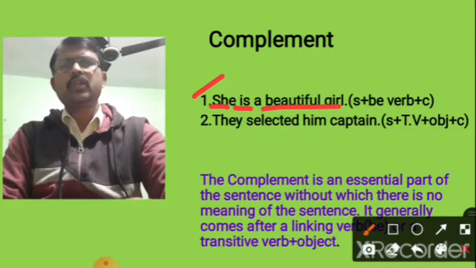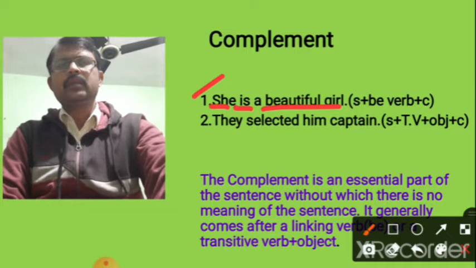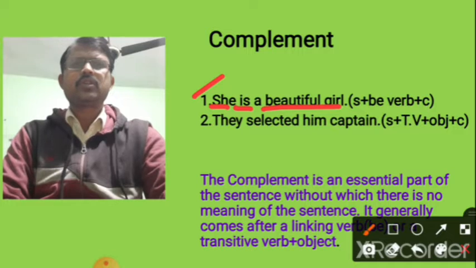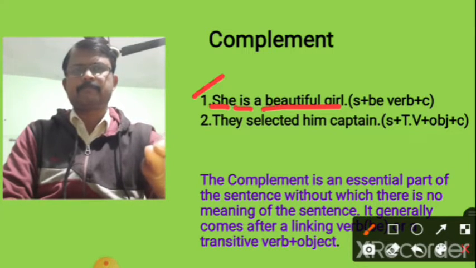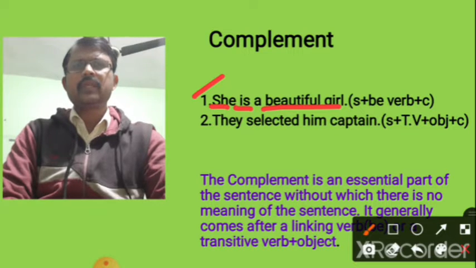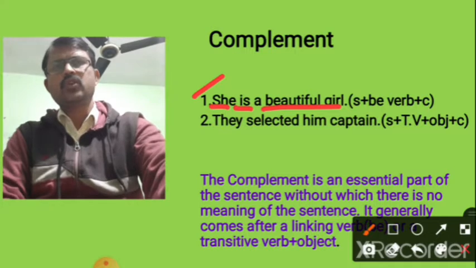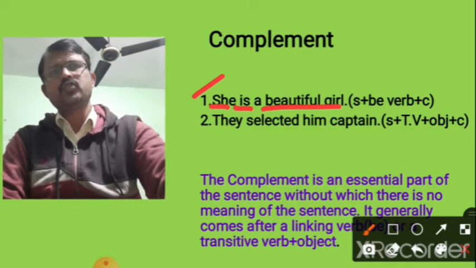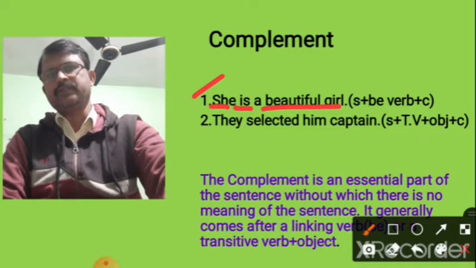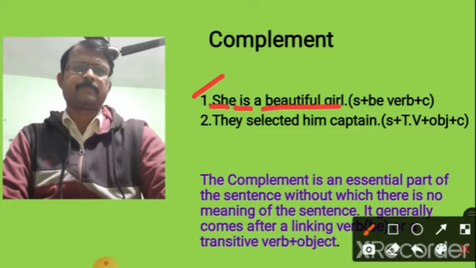If we drop out a beautiful girl, it won't be a complete sentence. It is incomplete. So to complete the sentence, we have to write a beautiful girl. So this is complement. It means it completes the sentence.